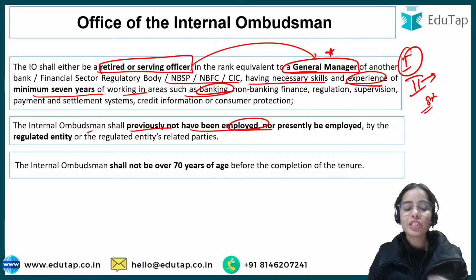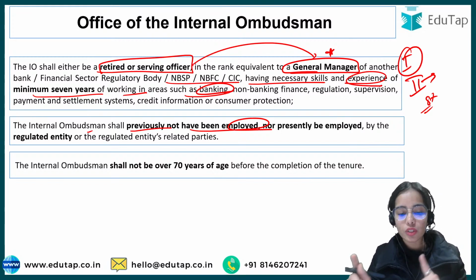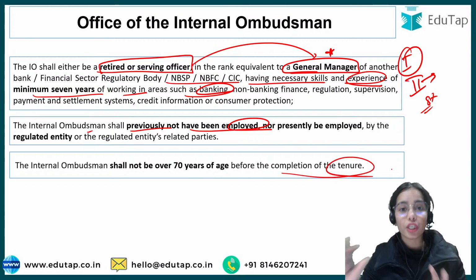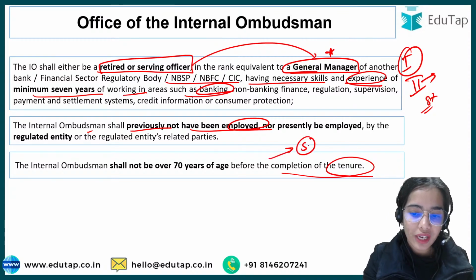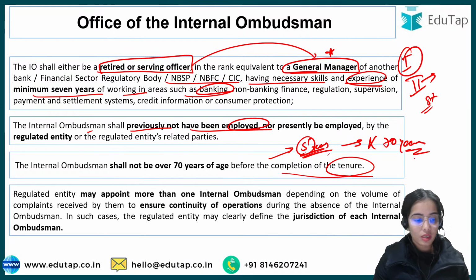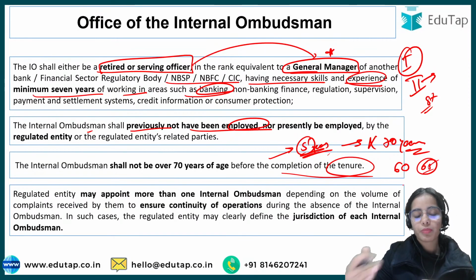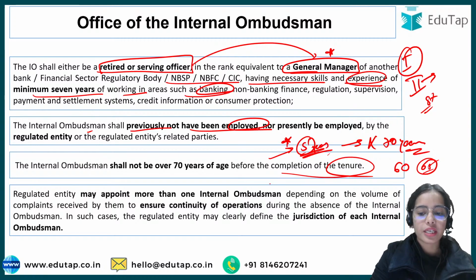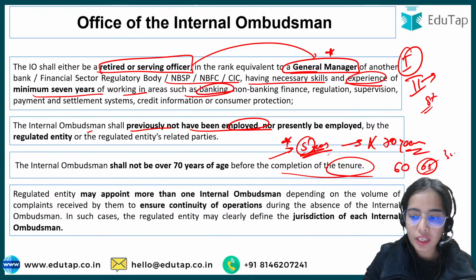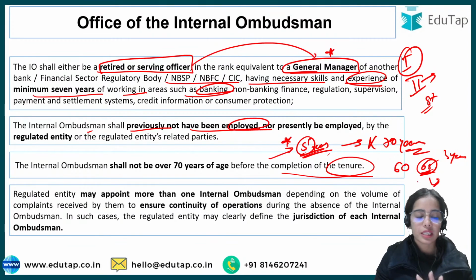The internal ombudsman shall not be over 70 years of age before the completion of the tenure. So if the person has a tenure of 5 years, before the completion of the tenure, he must not be 70 years. That means after 65 years of age, the person cannot be hired for a tenure of 5 years, or the person can have a tenure of 3 years. If the person is 65, then for 3 years, yes, he can work.